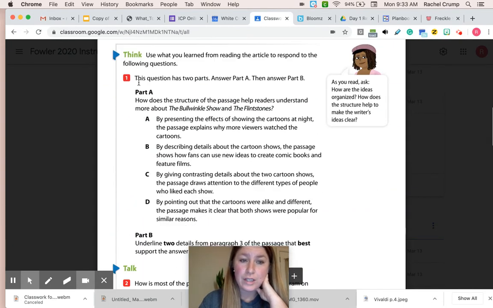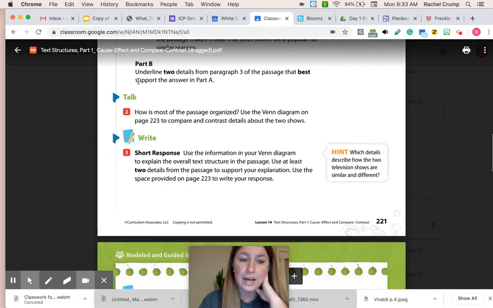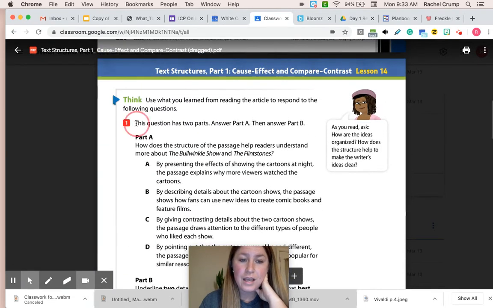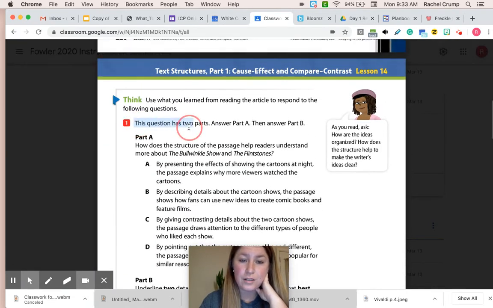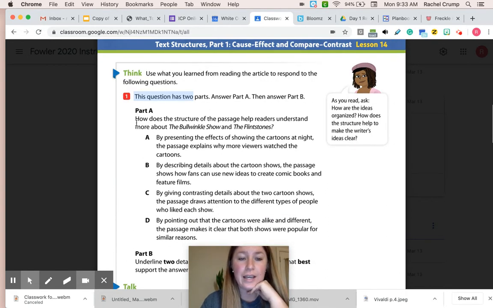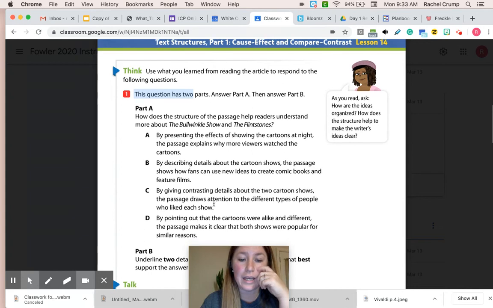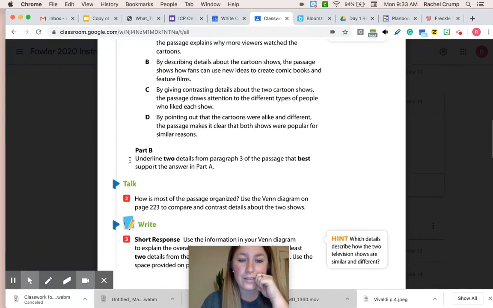Then we're going to answer the following questions. You have 3 questions here. It says this question has 2 parts. You have to answer part A in order to answer part B. So you're going to answer the following questions, part A and part B. Notice it says underline 2 details from paragraph 3 that support your answer. You have to do it. Make sure you underline them and make sure you're in the correct paragraph, paragraph 3.